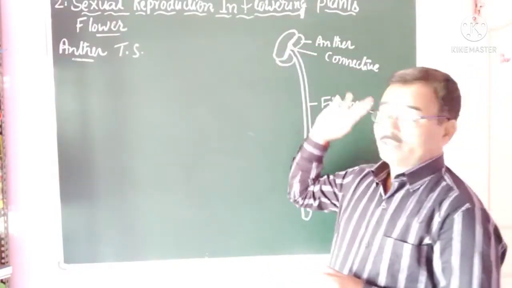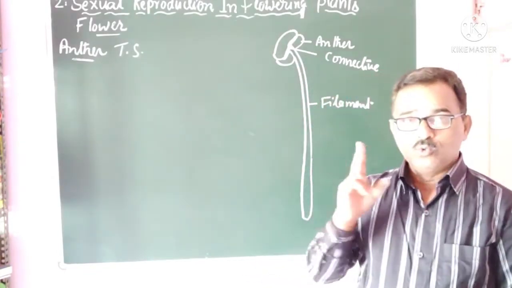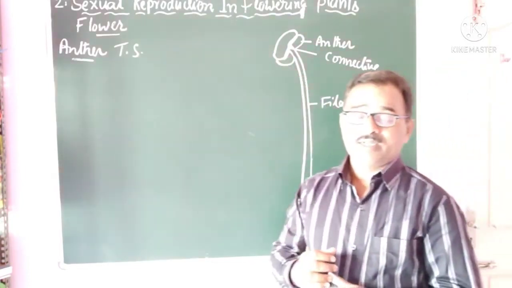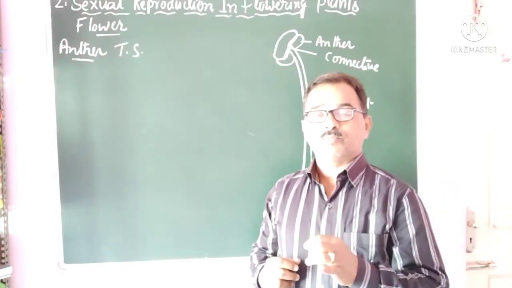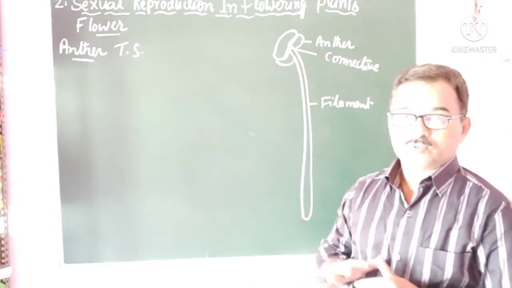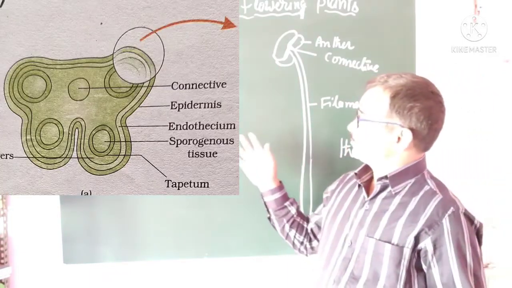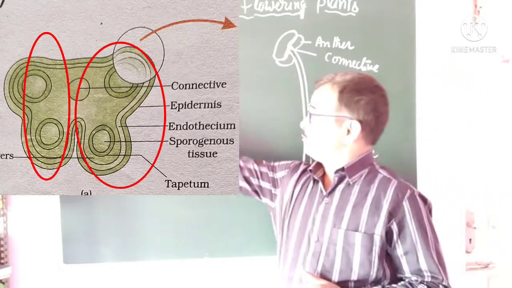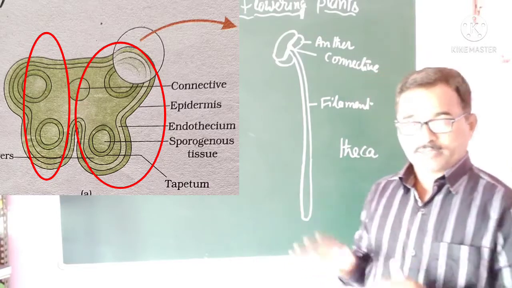A bilobed anther has two lobes, 1 and 2. Hence it is called a bilobed anther.